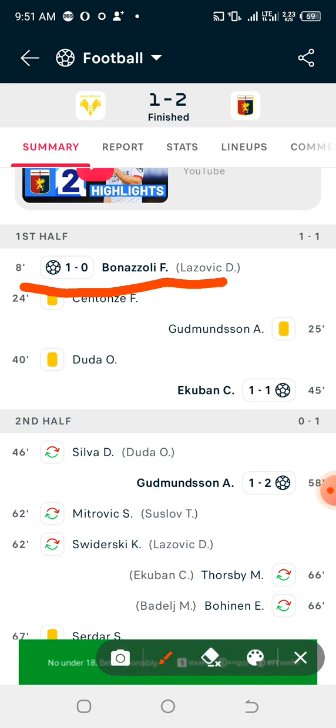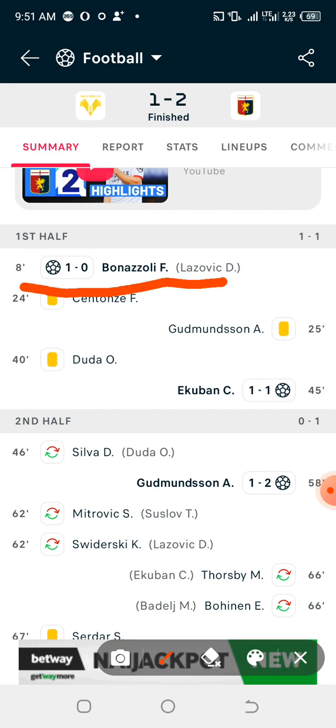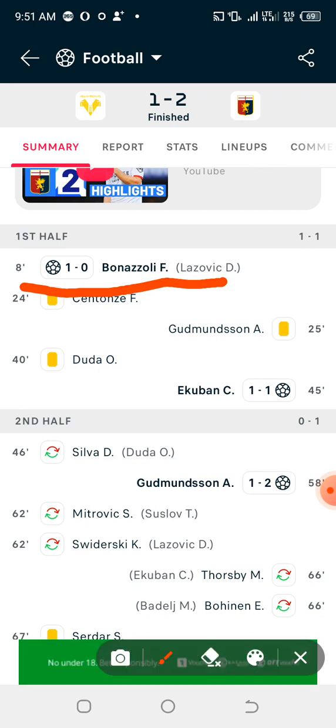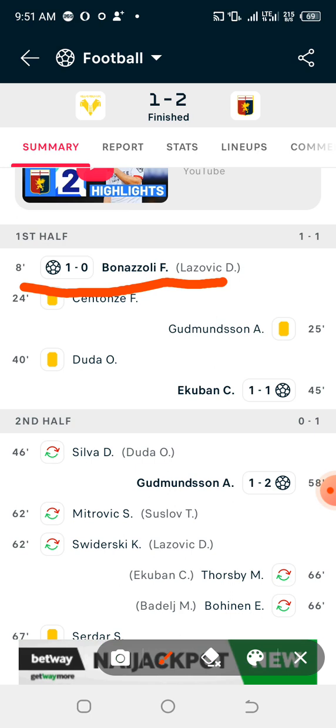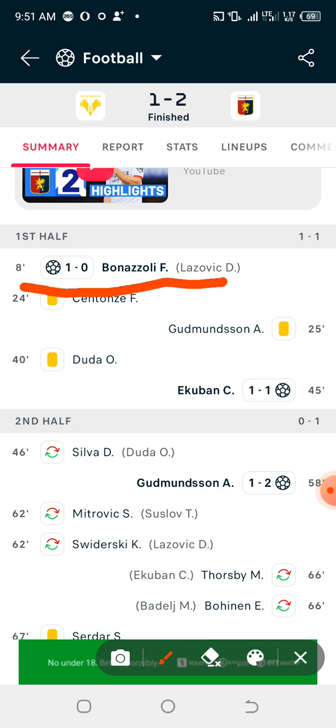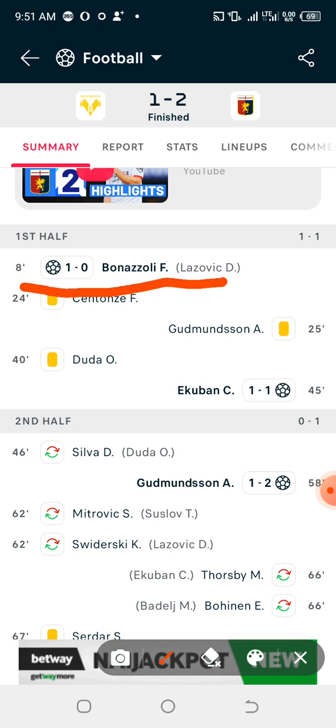If you predicted this game as first 10 minutes straight draw, your game has lost within just a period of minutes.